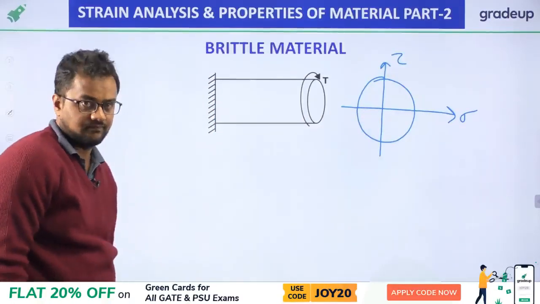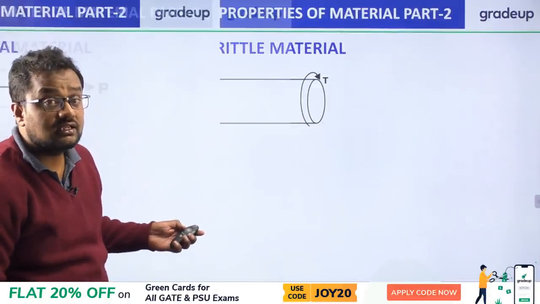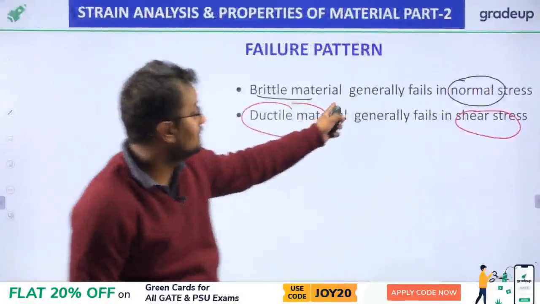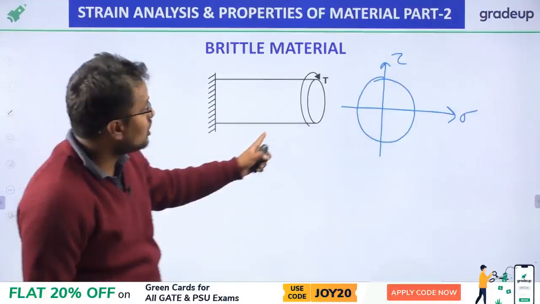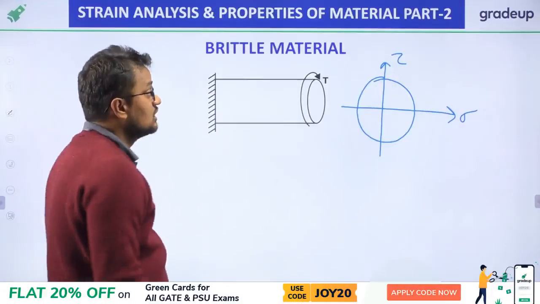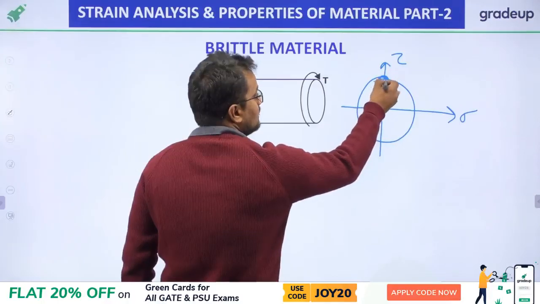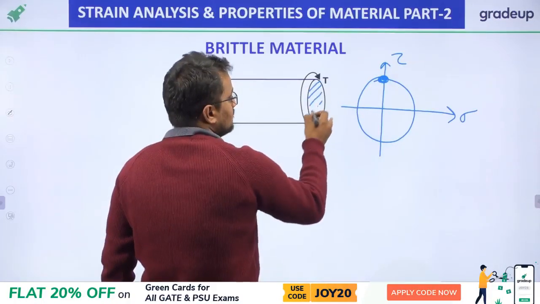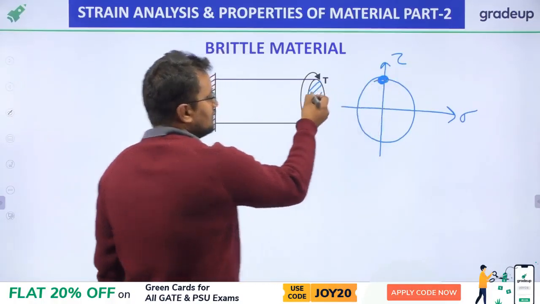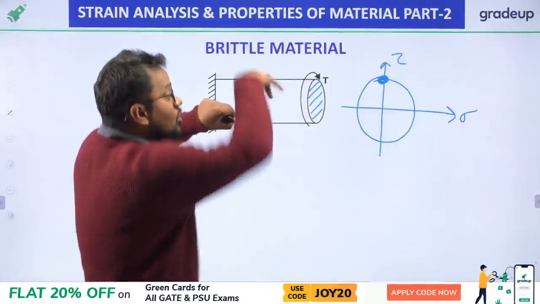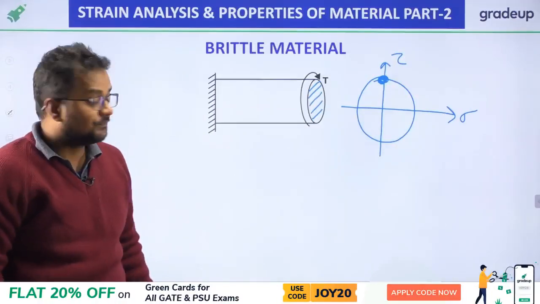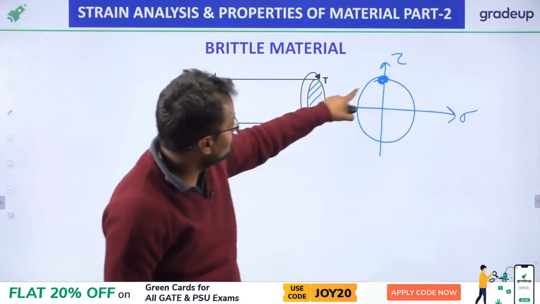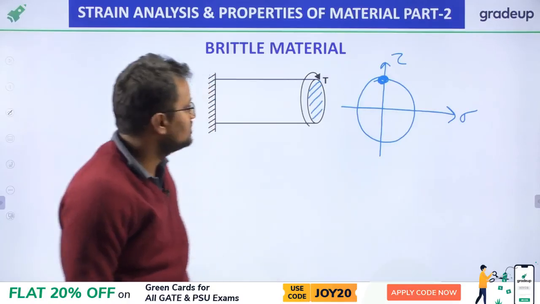Now, my friends, brittle material fails in normal stress. So if I apply a torque, it will cause shear stress, no normal stress. So this point will be represented by this plane, because in this plane there will be only shear. This plane will cause only shear stress, so normal stress will be 0.